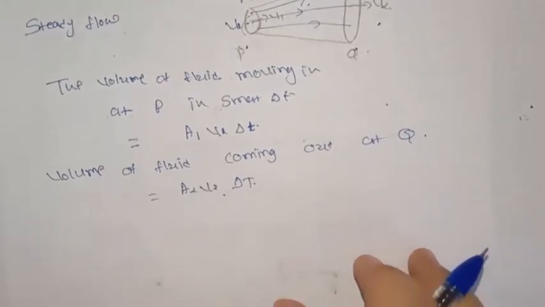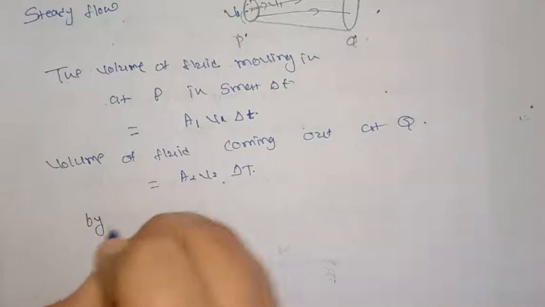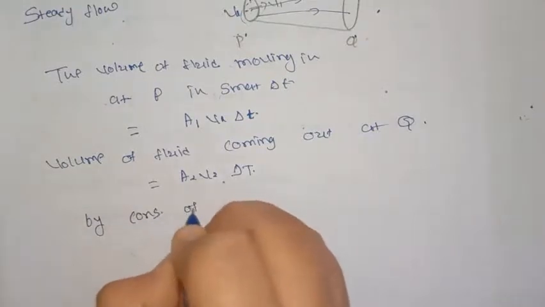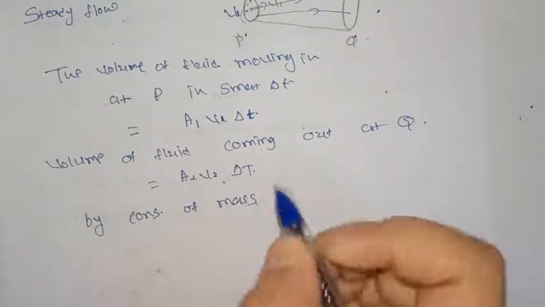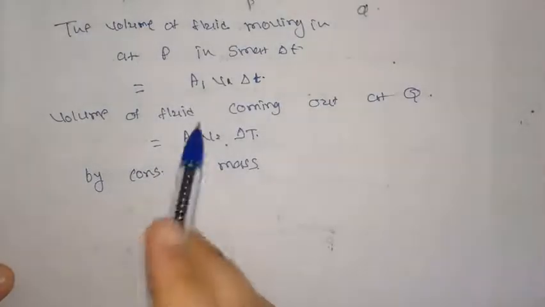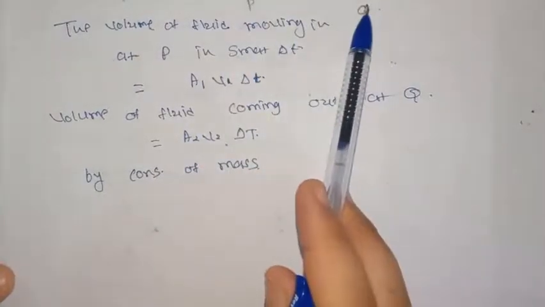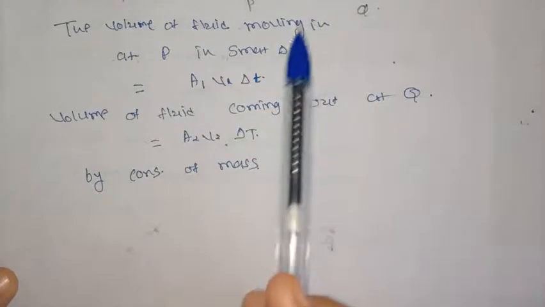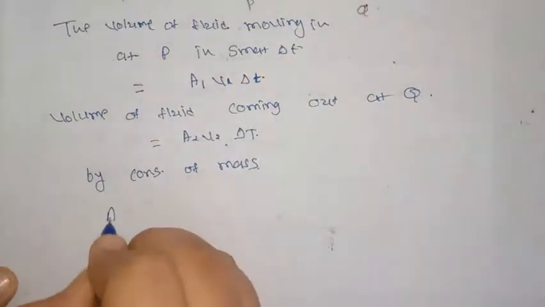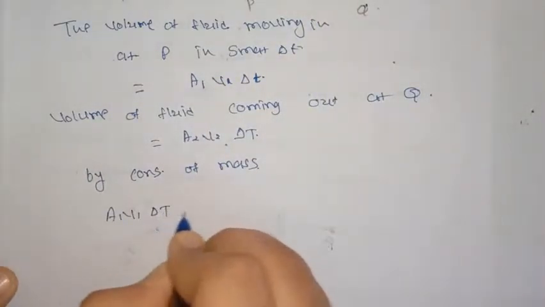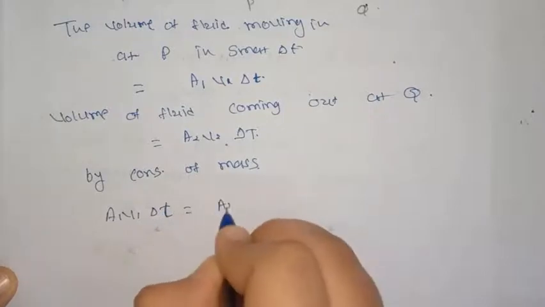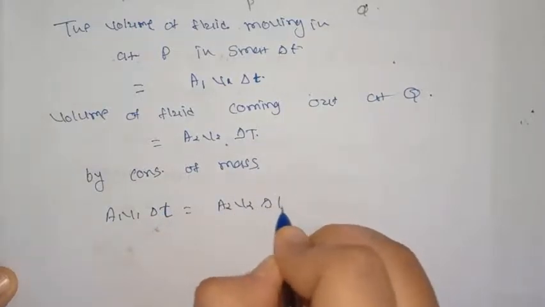Now, by conservation of mass, as this fluid is incompressible, mass entering at point P will be equal to mass leaving at point Q. So we can write A1 V1 delta t is equal to A2 V2 delta t.